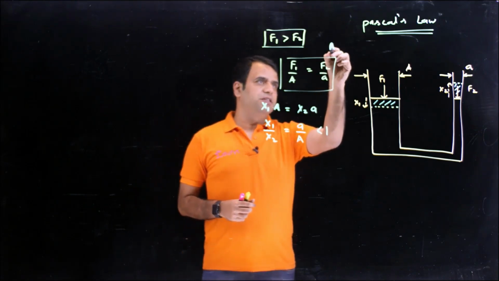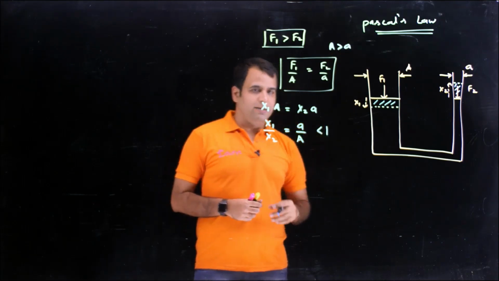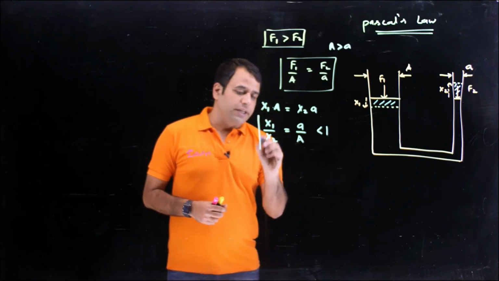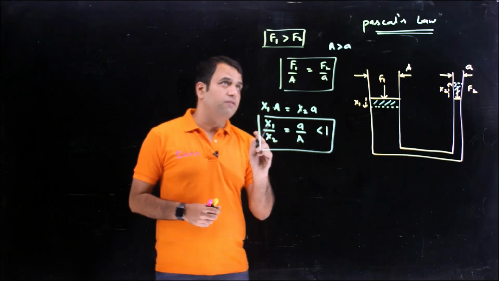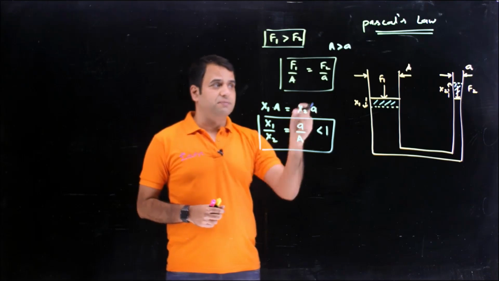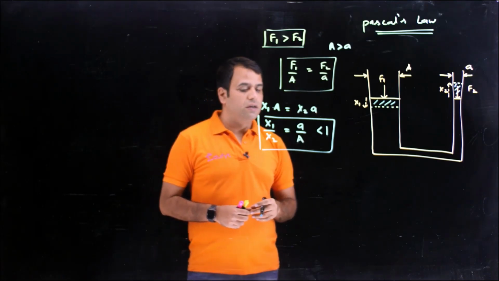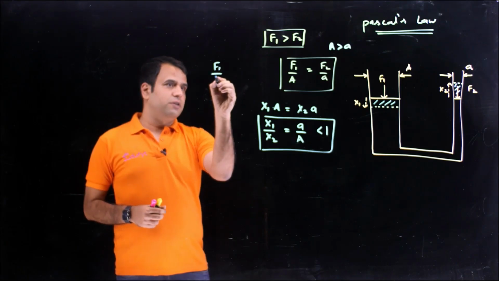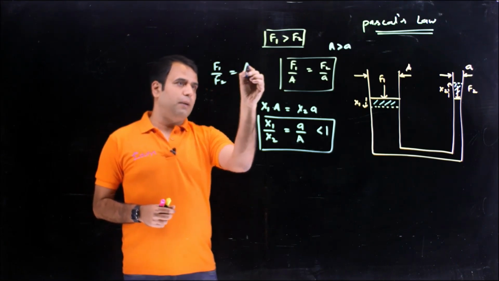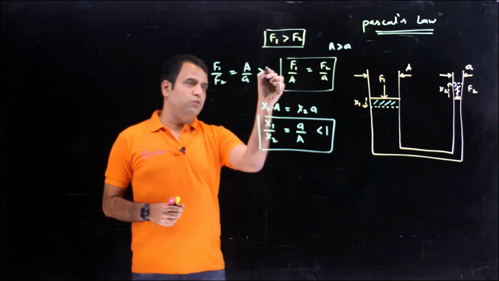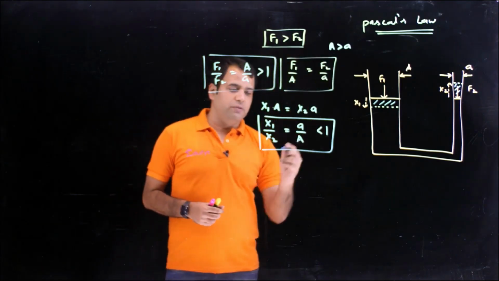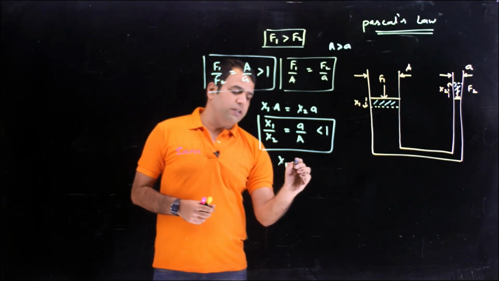This is just the extension of the previous problem, where capital A is more than small a. One more relationship we have got: F1 upon F2 was capital A upon small a, which was more than 1. So from there we were getting F1 is more than F2, and from here we are getting x1 is less than x2.